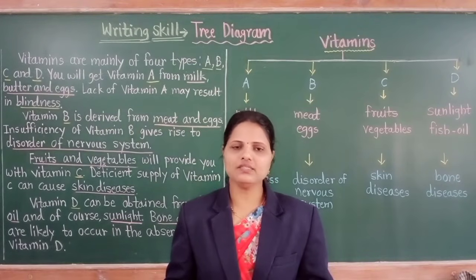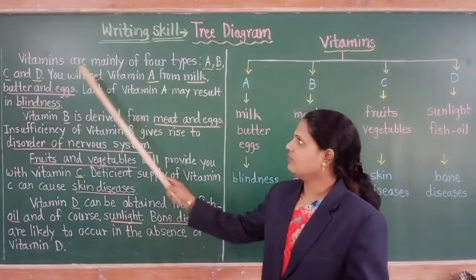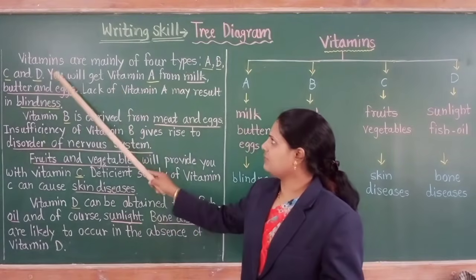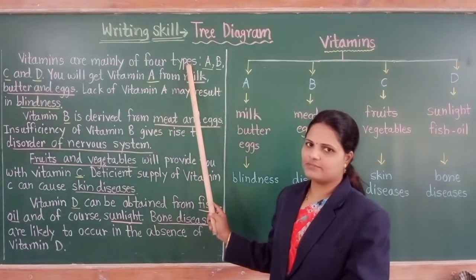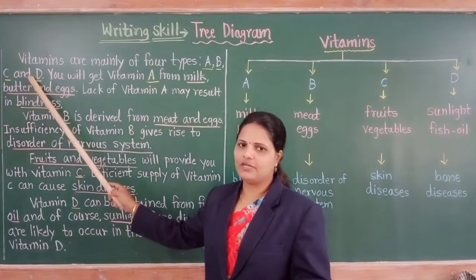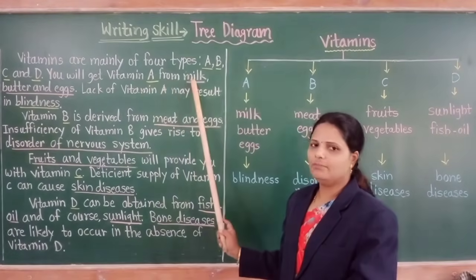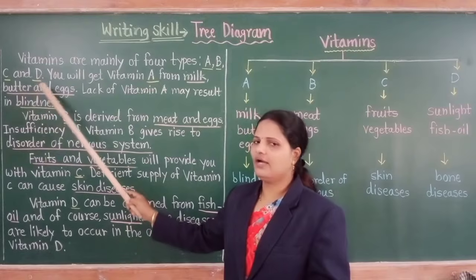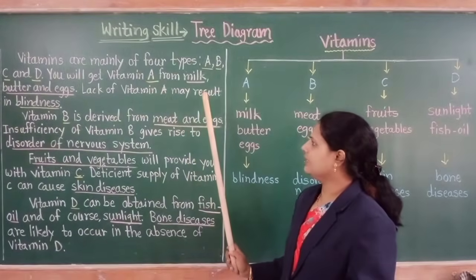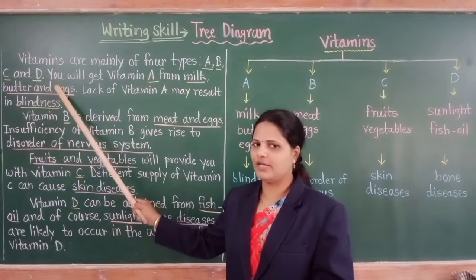Now we will see the second paragraph. First of all read that paragraph. This paragraph is about vitamins. Vitamins are mainly of four types: vitamin A, vitamin B, vitamin C and vitamin D. We will get vitamin A from milk, butter and eggs. Lack of vitamin A may result in blindness. This is all information about vitamin A.